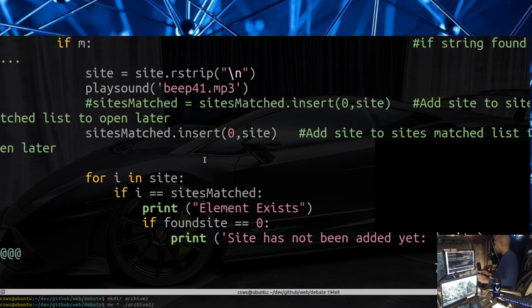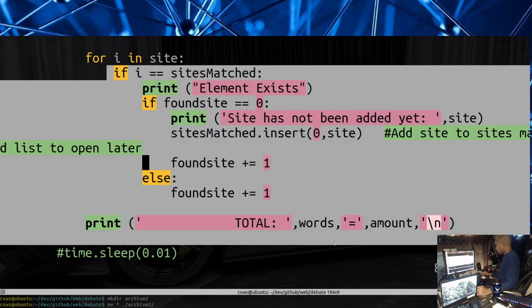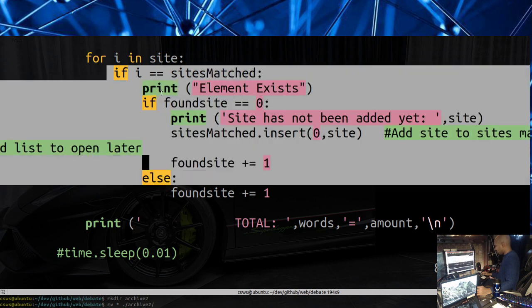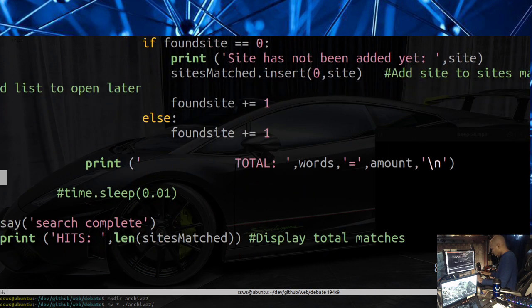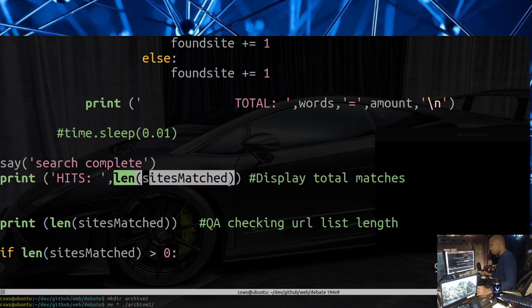All right. So for I in site, this is some nonsense that is not working currently. You can just ignore that. And when we're done looping through all of that, we just say search complete. We display how many hits we got. We get the hits from the length of the sites matched list. Sites matched list is a list of all the URLs where the string was found. So the amount of those will be the amount of hits. How many websites have the string? That's what that is giving us.